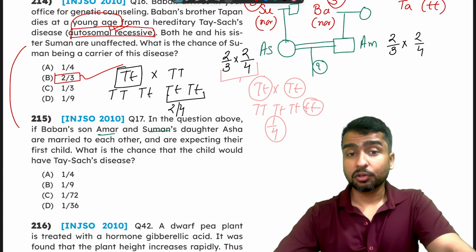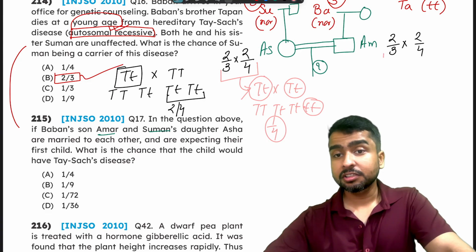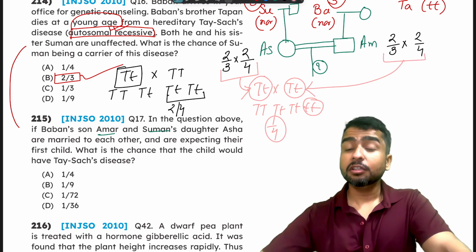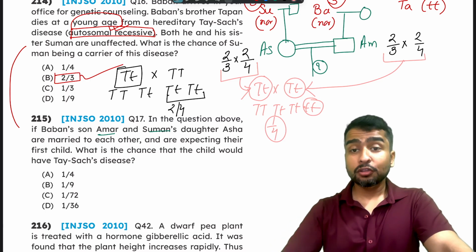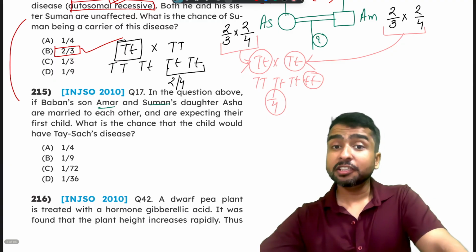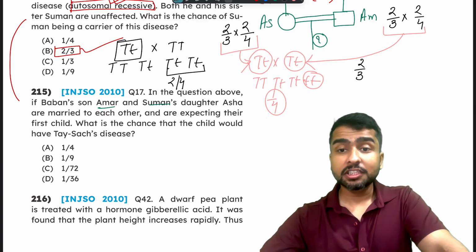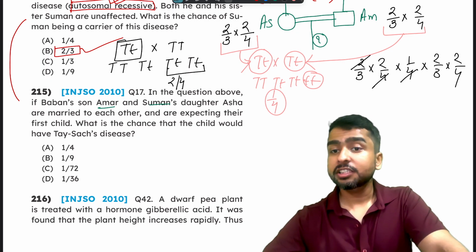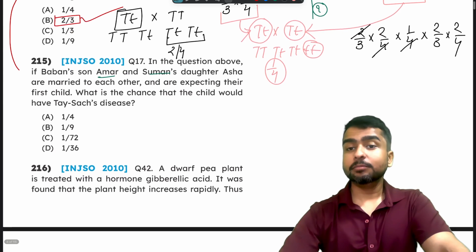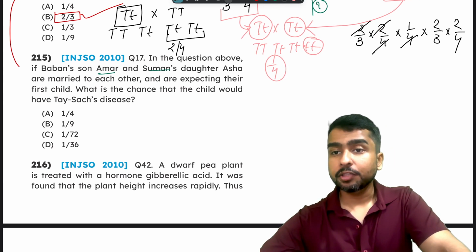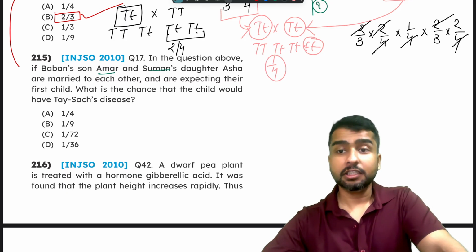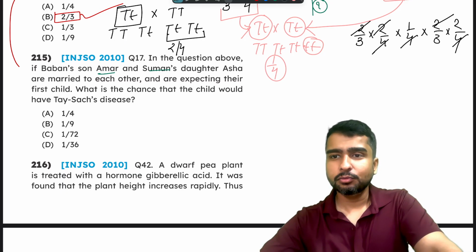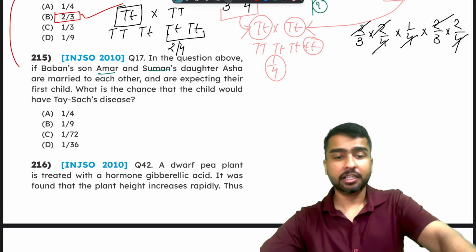But are we sure Asha and Amar are carriers of disease? No, we are only this much sure that Asha is a carrier of disease. So now the possibility becomes the multiplication of all of this. So 2 by 3 multiplied by 2 by 4 multiplied by 1 by 4 multiplied by 2 by 3 multiplied by 2 by 4. Now you can easily cut out these things, right? So that becomes how much? Wait, we can also cut out these things. I think I did something wrong.